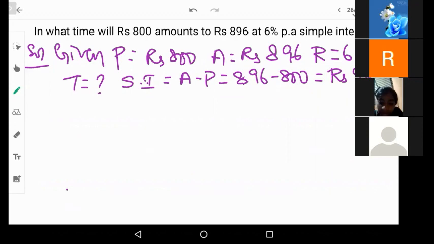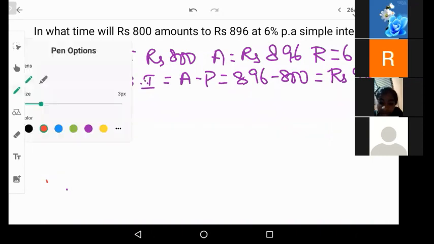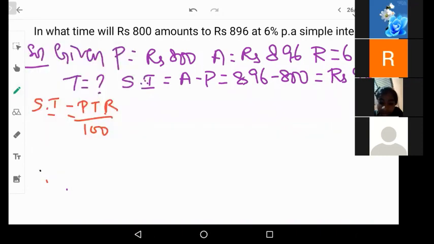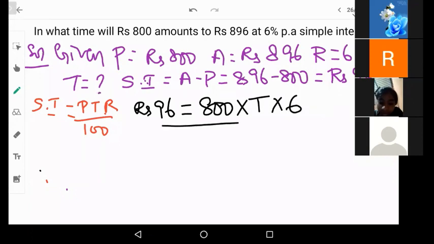So we have so much data with us. Now let us apply the simple interest formula, PTR by 100. Simple interest is rupees 96 is equal to, principal is 800. We don't know the time. Percentage is 6%. Whole divided by 100. Okay, you've got T as 2 years. Good, Spurti. Correct answer.